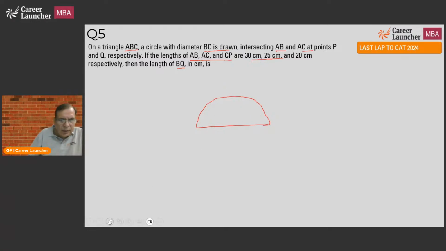Okay. Hopefully this time I'll be able to make the triangle properly. So let me start from the other side. So this is A, this is B, this is C. The circle is drawn intersecting AB and AC at points P and Q. AB is 30 centimeters, AC is 25 centimeters, and let me join CP also. CP is 20 centimeters. What is the length of BQ? So I need to find the length of BQ.